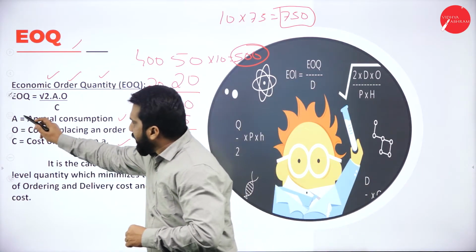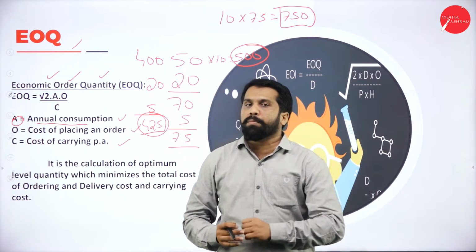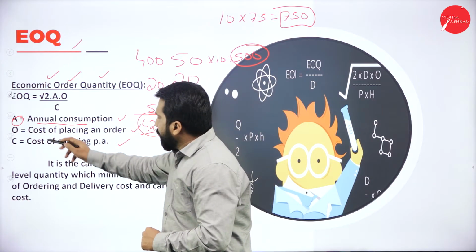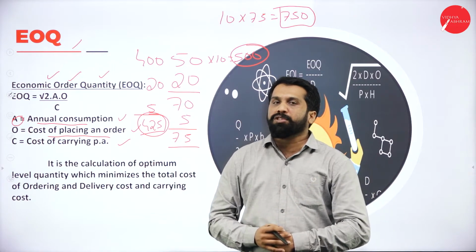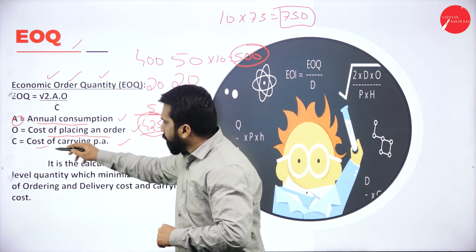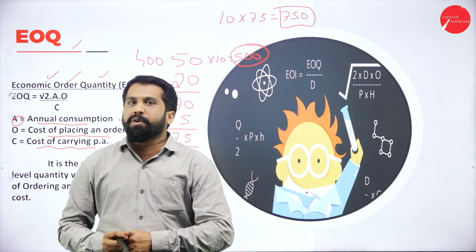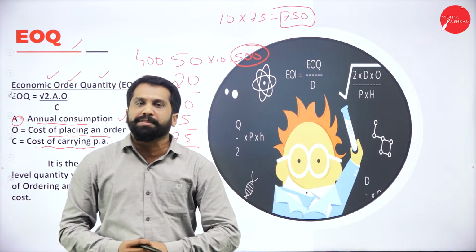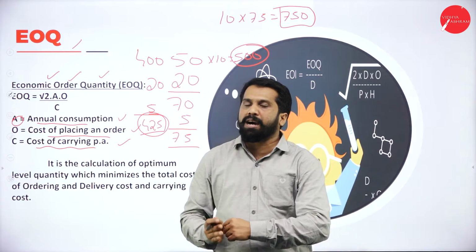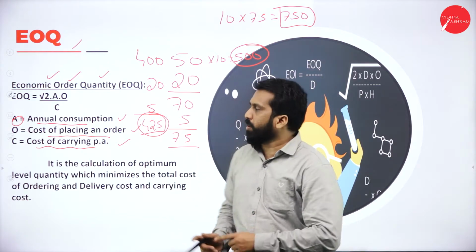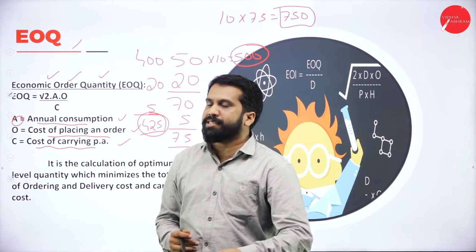In this, you have A. A stands for annual consumption: per annum, how much quantity you require. Then the cost of placing an order: each time you want to place an order, how much do you spend? Then the cost of carrying per annum: you have to carry that and keep it in the godown. What is the carrying cost as well as your godown expenses? Everything will be kept in mind. What is the best possible way to save or control your cost? That is called EOQ. Hope you understood. This is your 5-mark problem as well as theory.